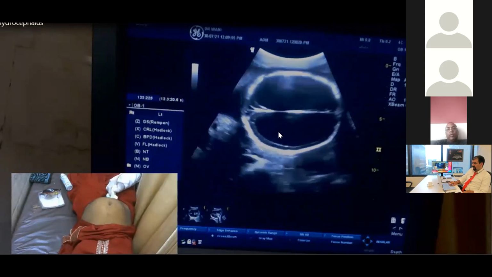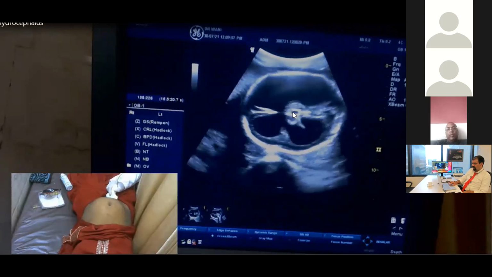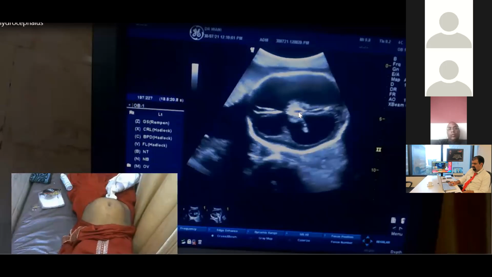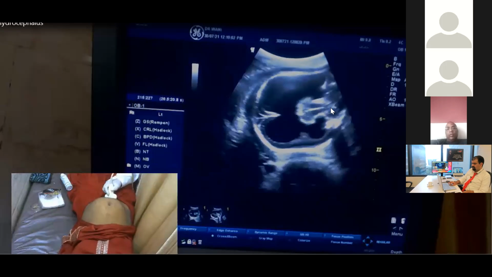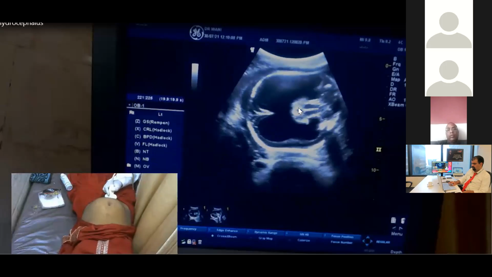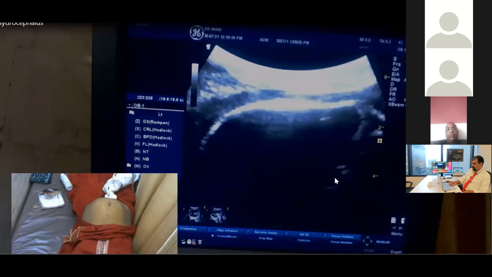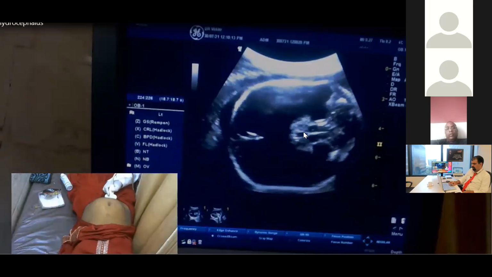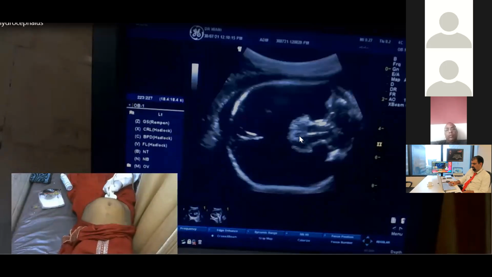Both lateral ventricles are dilated. The third ventricle is popping over here. Now see the third ventricle over here. This is the third ventricle. This is the third ventricle over here. See the beautiful third ventricle coming over here, the dilated third ventricle.